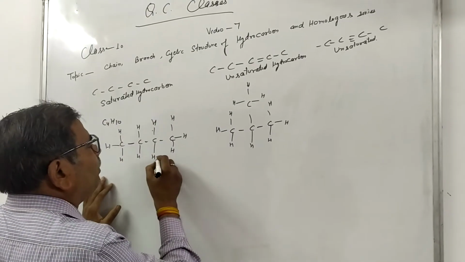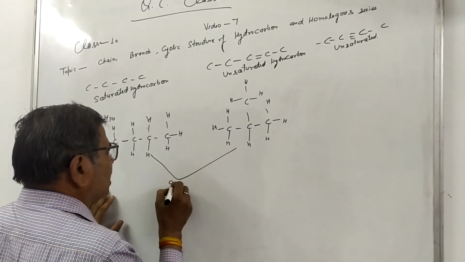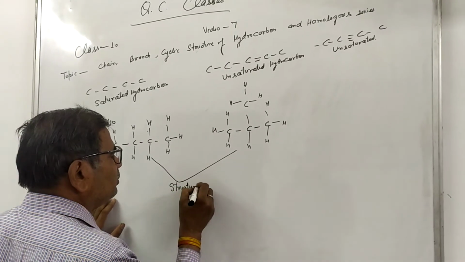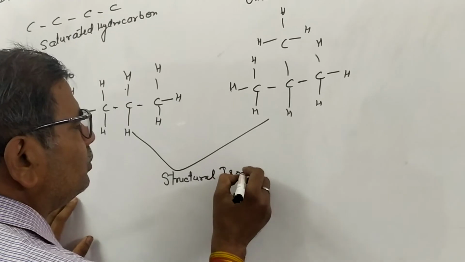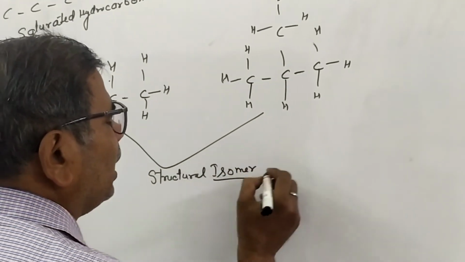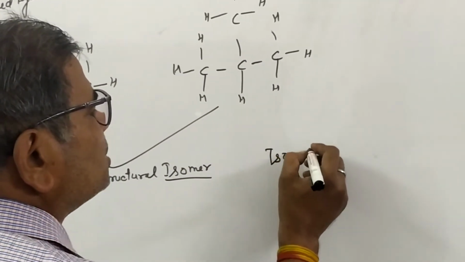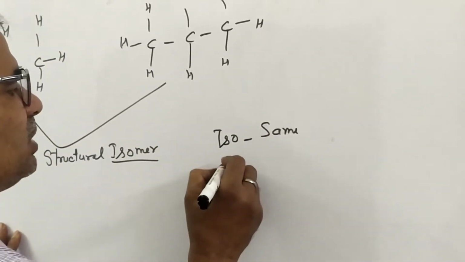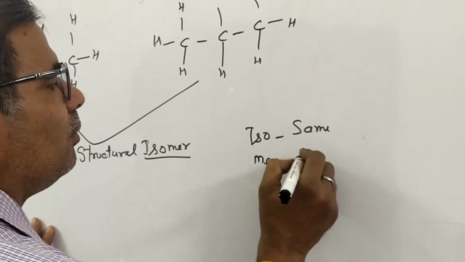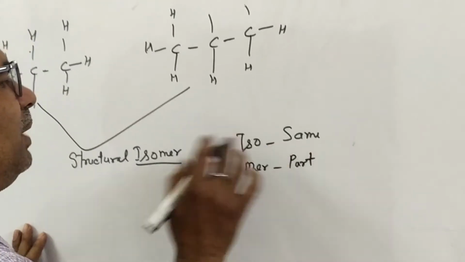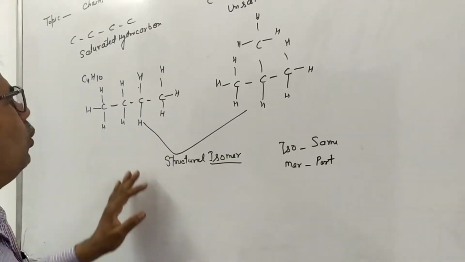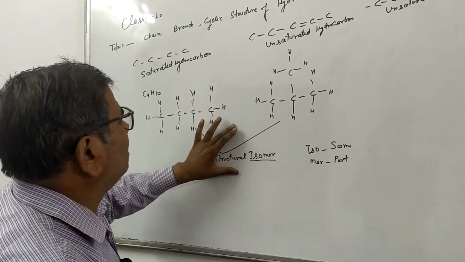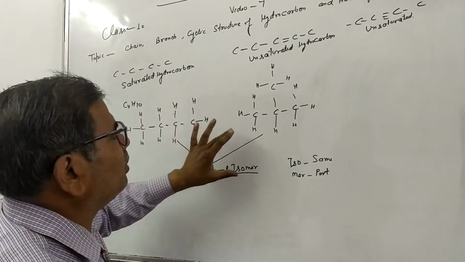Therefore, these compounds are called structural isomers. Iso means same. This comes from the Latin word mer, which means part. It means those compounds which have the same parts but different structure are called structural isomers.